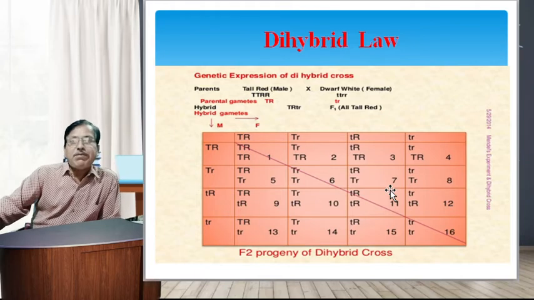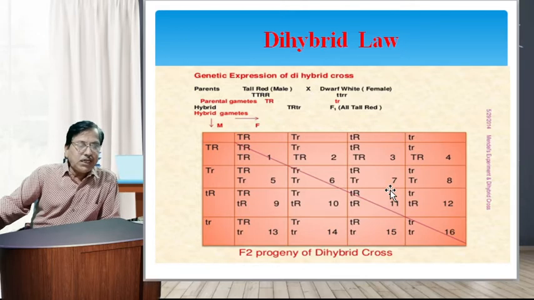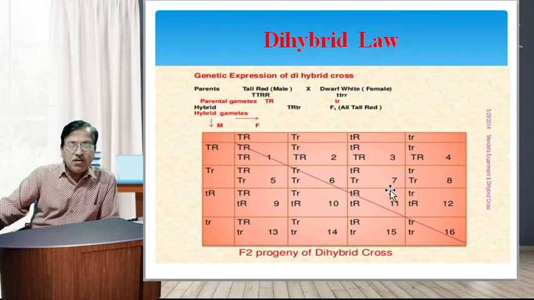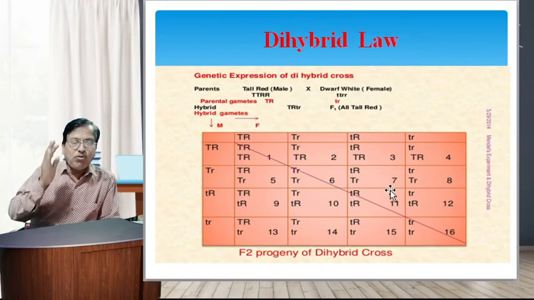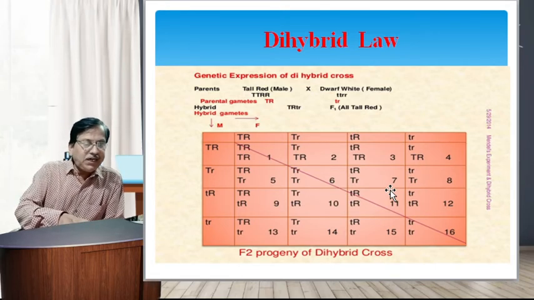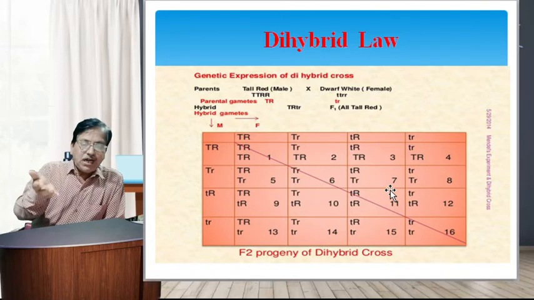The mechanism of independent assortment can be understood easily by assuming that the homozygous pea plants with yellow round seeds have the alleles capital YY and capital RR for the yellow color and roundness of the seed respectively. Similarly, the homozygous pea plants with green wrinkled seeds contain the alleles small yy and small rr for the green color and wrinkledness of seeds respectively.